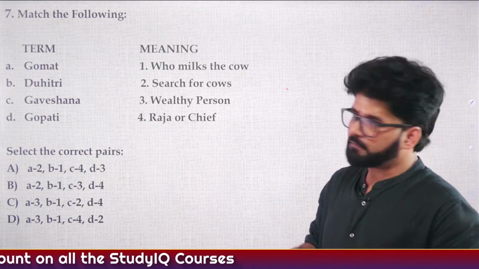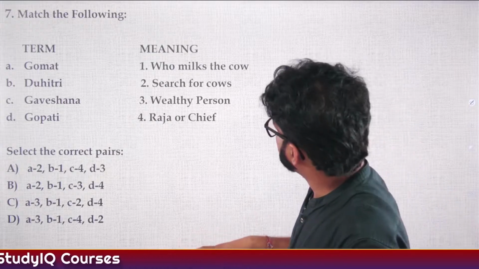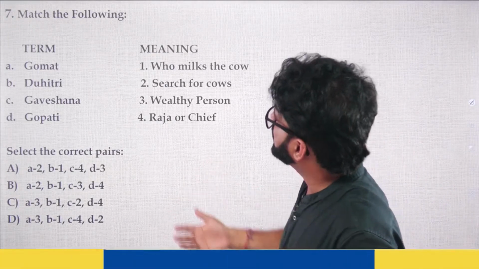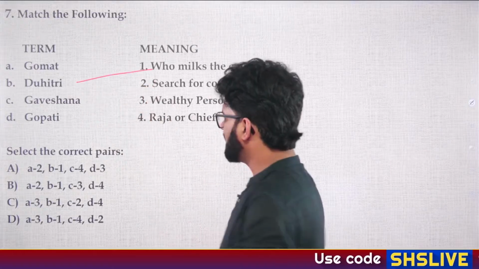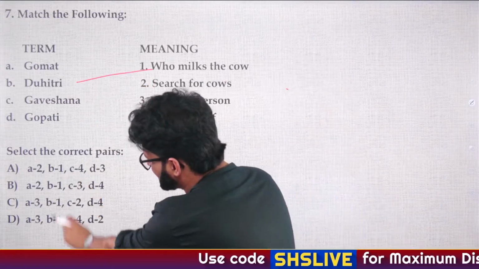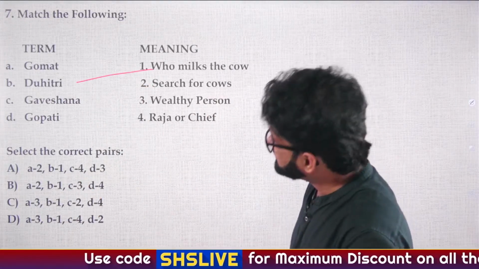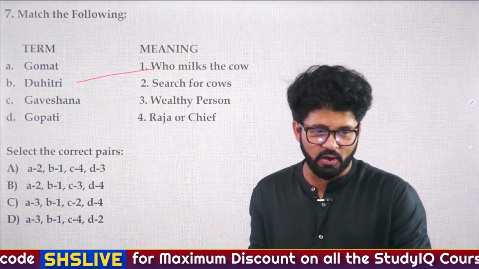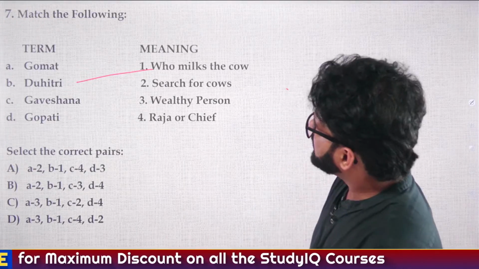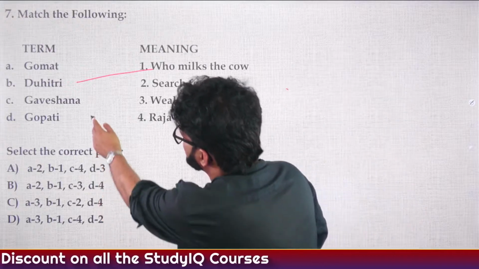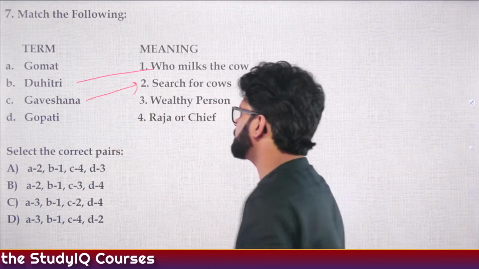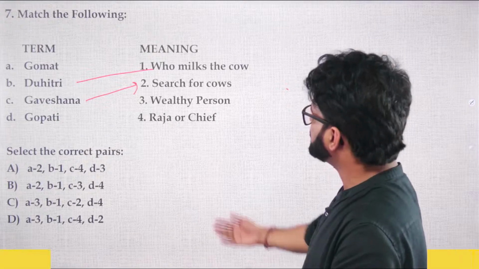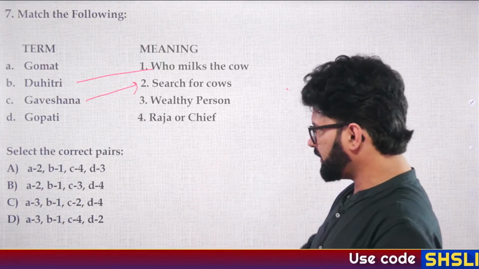See, one thing you may have known is that Duhitri is a girl who milks the cow. So B is 1. But here every option has B1, so that is making things tougher for you. Then what else can you do? Anju has given the answer. And then Gaveshna we have seen. Again, go back to the Vedic period lecture and read these things. Gaveshna is one who searches for cows. C is 2. Now if C is 2, then we get the answer.